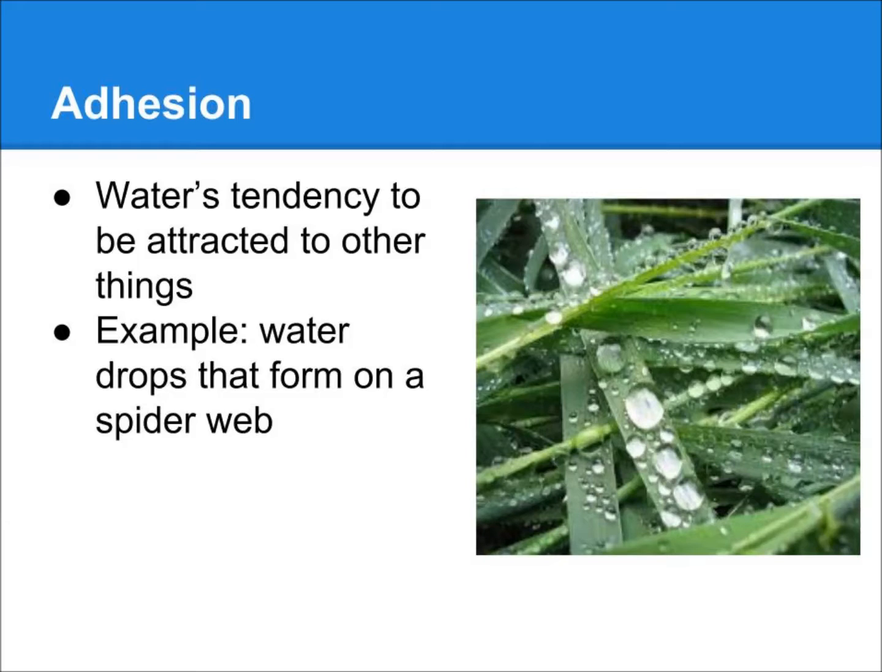The first property of water is adhesion. It's water's tendency to be attracted to other things. So it's like the word adhesive. It means that it's able to stick to other things like spider webs and blades of grass.